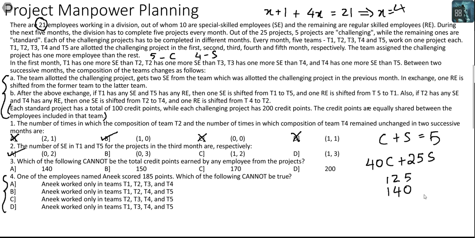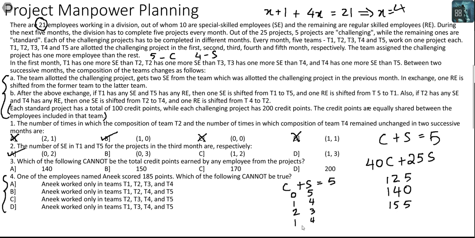Okay, I think I can have a better way of recording this. C plus S is equal to 5. For 5 and 0, you get 125. For 4 and 1, you get 140. For 3 and 2, how much will you get? 3 and 2, 80. So you'll get 155 here.